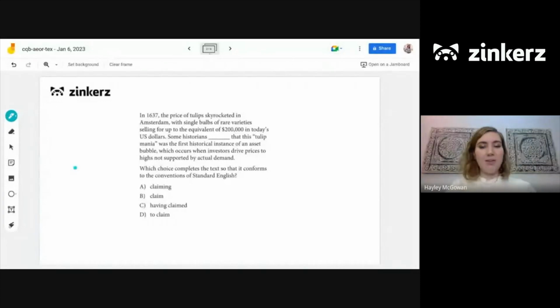All right, so we have our generic question here, but looking at our answer choices, what do we notice about these? What do they all have in common? So these all are just different forms of the same verb, right? So we're talking about the verb claim, and then we just have a bunch of different choices here about the tense and all that good stuff. So when we think about verb, we want to think about verb agreement, which means that the verb needs to agree with the subject in both number and sometimes gender, and then also in tense. So we need to match the tense of the rest of the passage. So let's take a look at this passage here and see what we can pick out about those things.